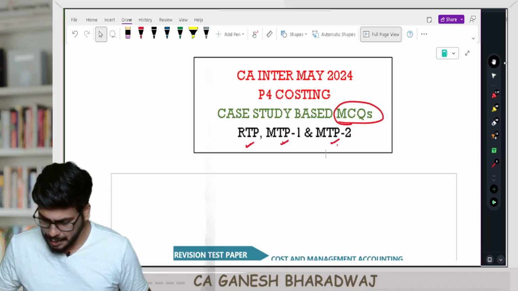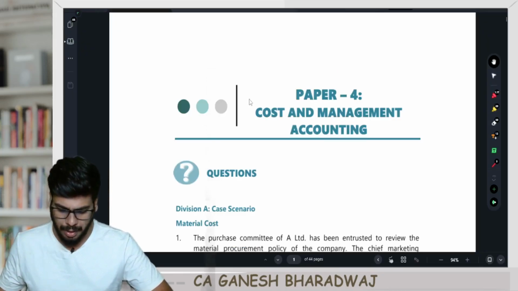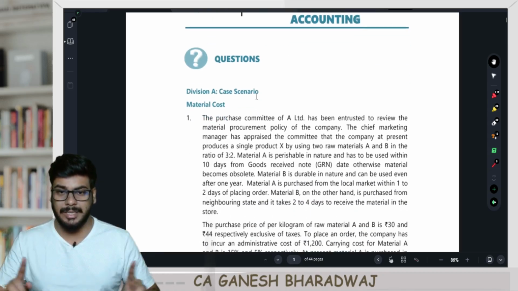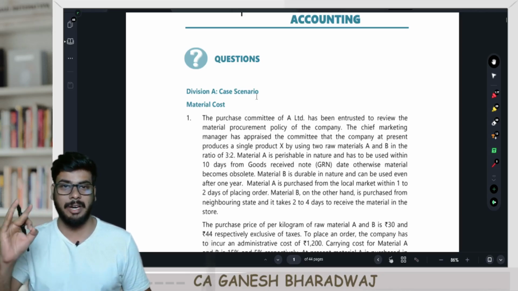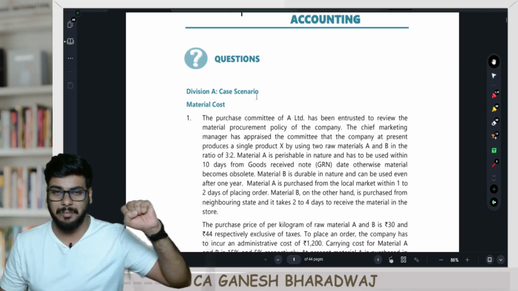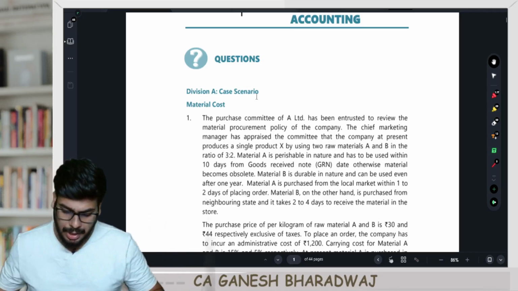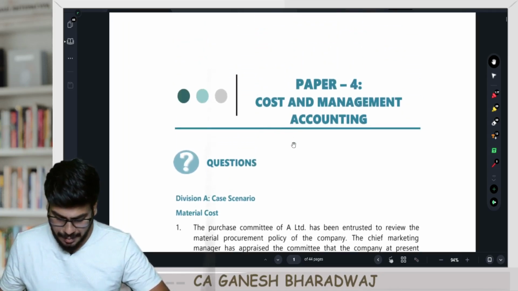Now first let's get into the RTP for May 2024 attempt, right? So by the way, guys, this discussion is about the case study based MCQ component, the 30-mark component, right? That case study based MCQ component appearing in your RTP and the two MTPs. Now, first, I'm taking the RTP of May 2024 attempt, right?